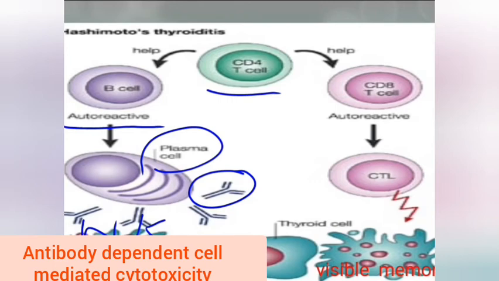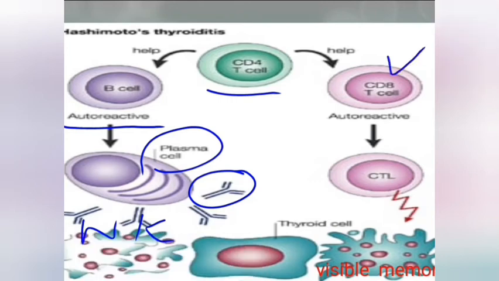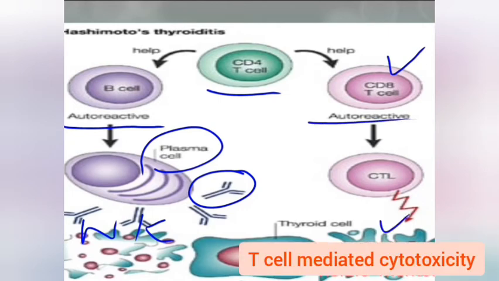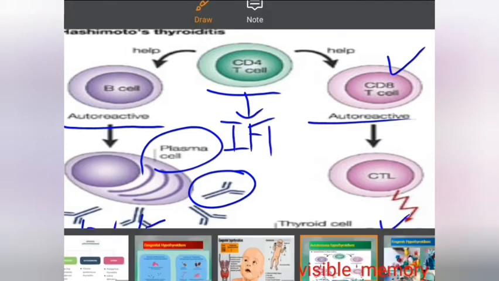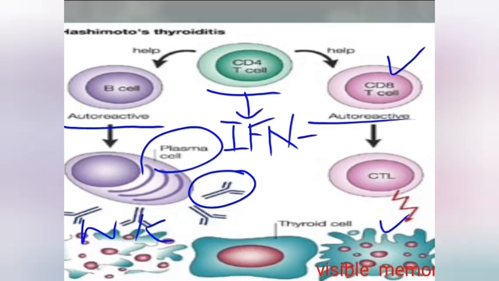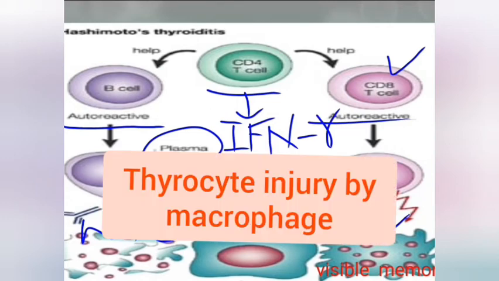And CD4 cells also help CD8 positive cytotoxic T cells. They become autoreactive and start producing T cell mediated cytotoxicity to the thyroid cells. And a third mechanism is cytokine mediated, in which CD4 positive cells produce interferon gamma, and this interferon gamma stimulates macrophages, and these activated macrophages produce thyrocyte injury.